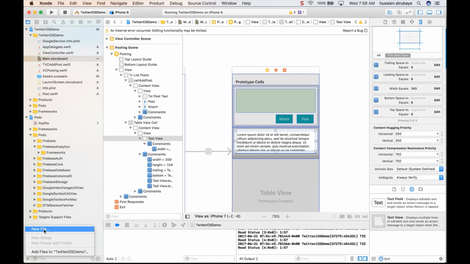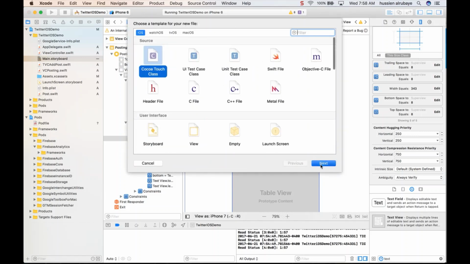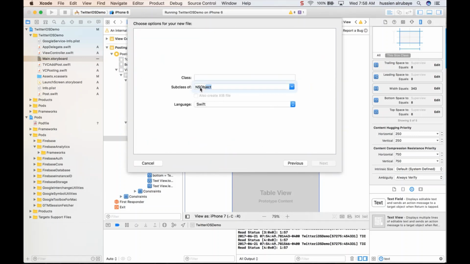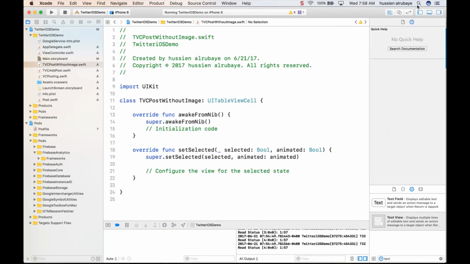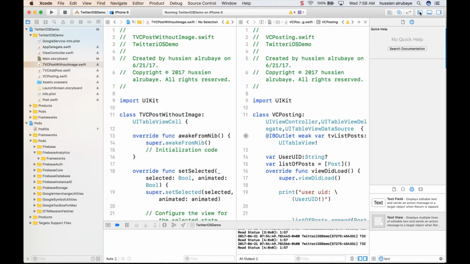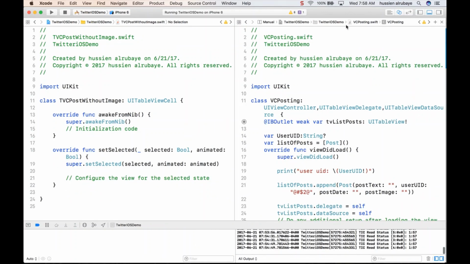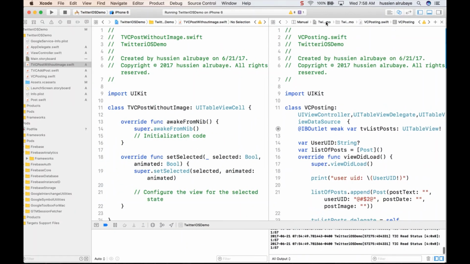So adding a new file should be a table view cell. So UI table view cell. I name it table view cell post without image. So post without image. So boom. And let me just connect that part. So remove that one, remove this one. Okay, so post without image.